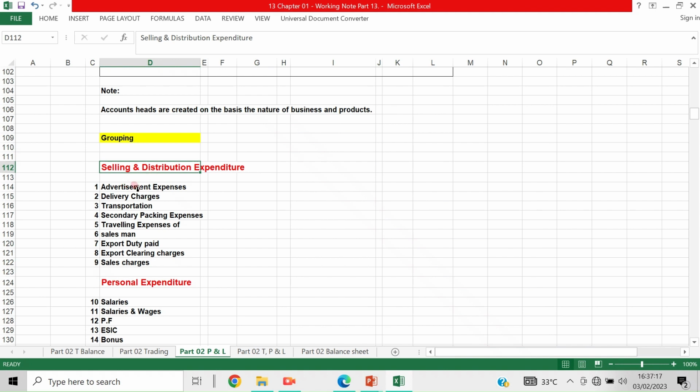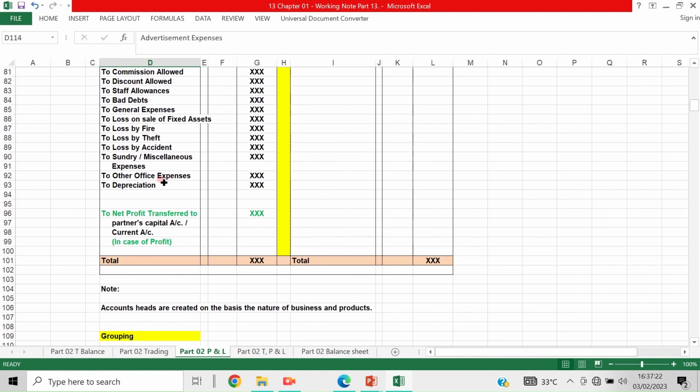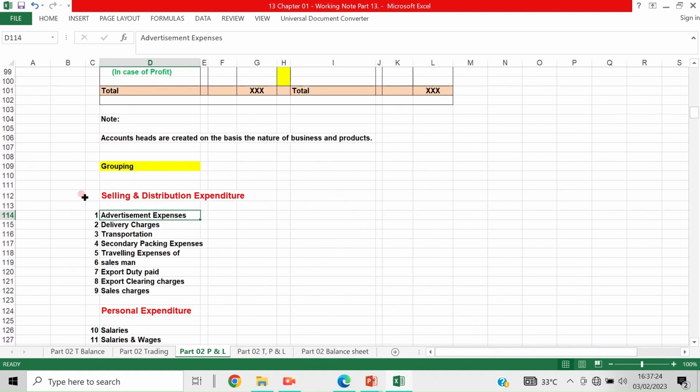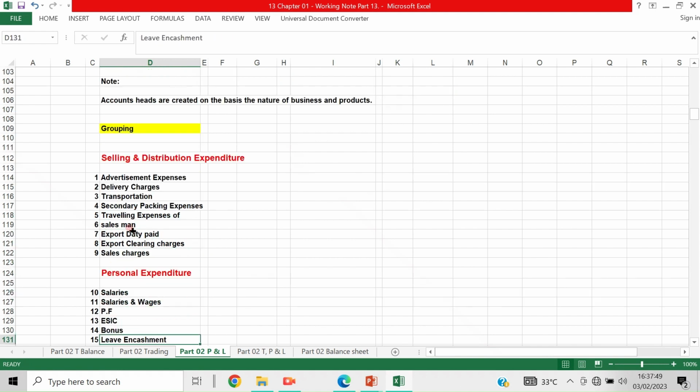What selling and distribution expenses come under this group will be taken to the profit and loss account as given by schedule, like schedule 1, schedule 2, or schedule A, schedule B. Now the selling and distribution expenses are advertisement expenses, delivery charges, transportation, secondary packing expenses, traveling expenses of salesmen, export duty, export clearing charges, sales charges, etc. These are the selling and distribution expenses.